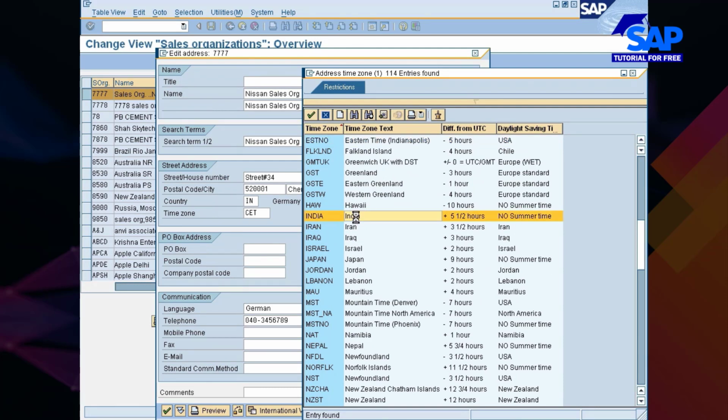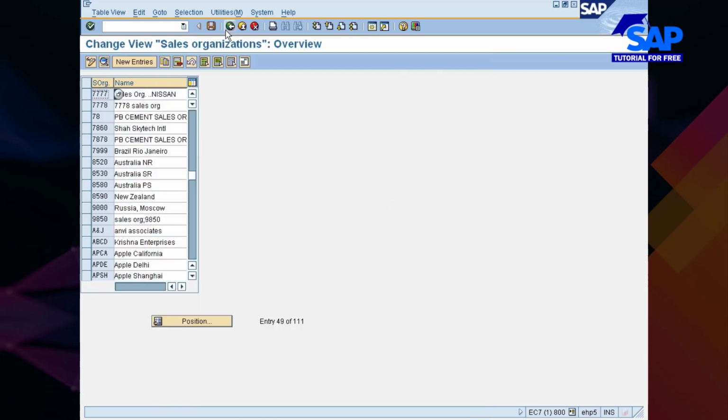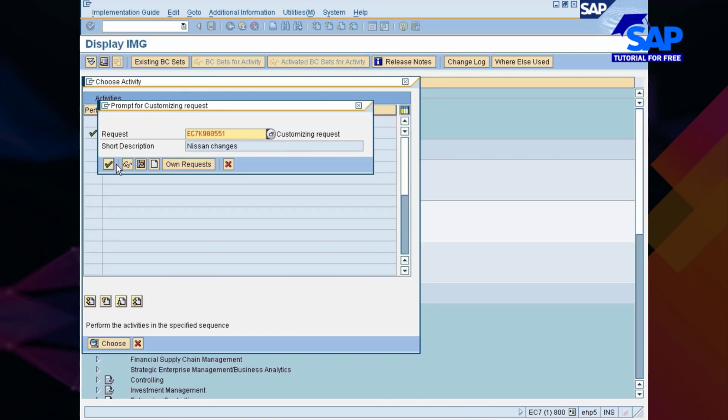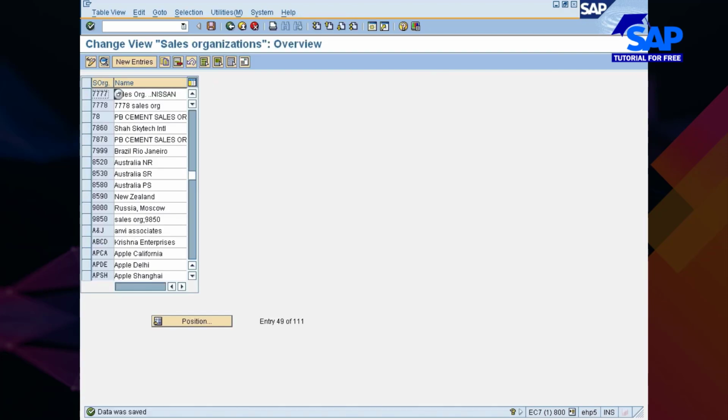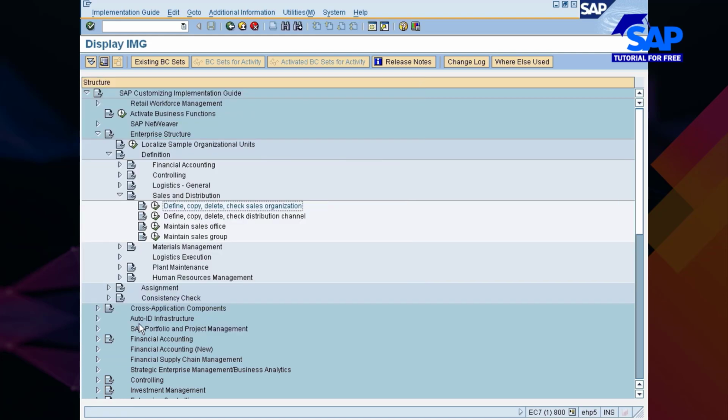Then language English, then telephone number 040 something. If you want to keep it, you can keep it, or else you skip it. And then remove this region. Save it. My sales organization is now created. I'll go back, then I'll create the distribution channel.